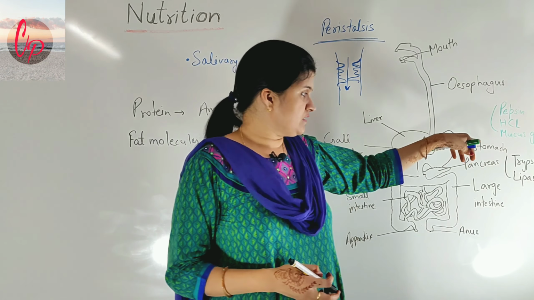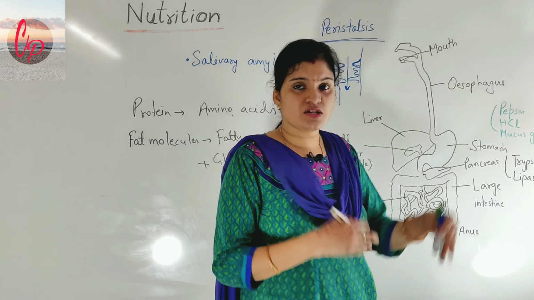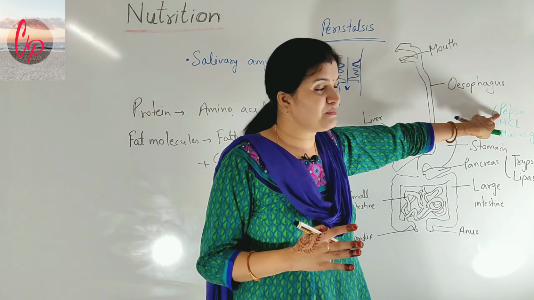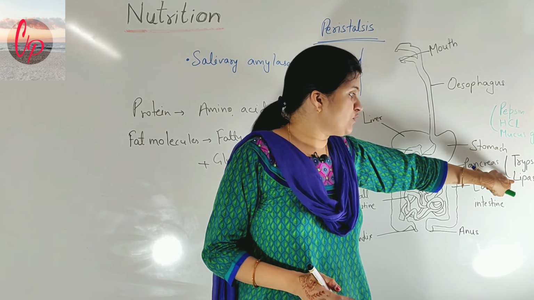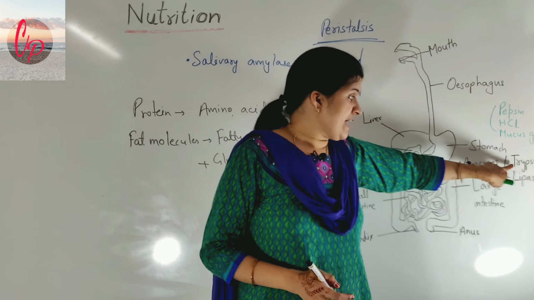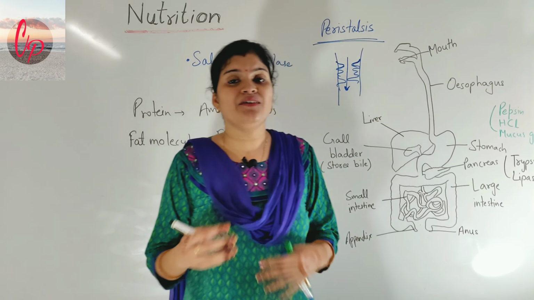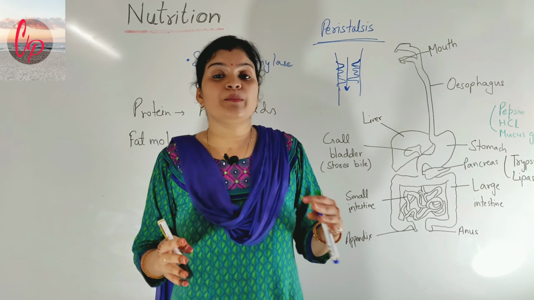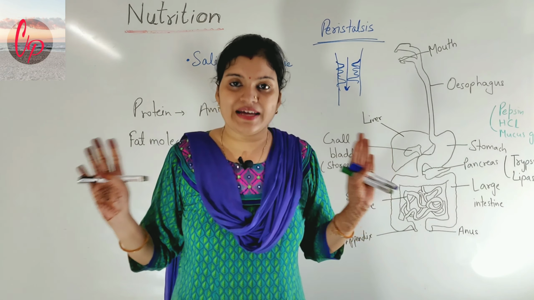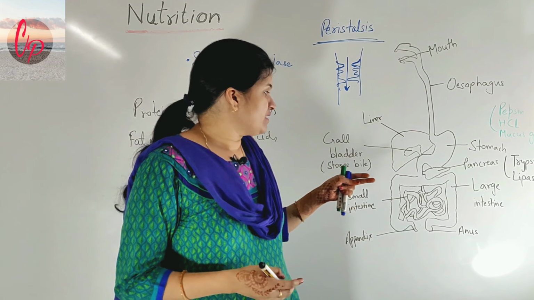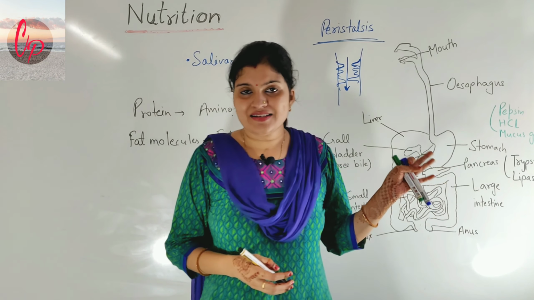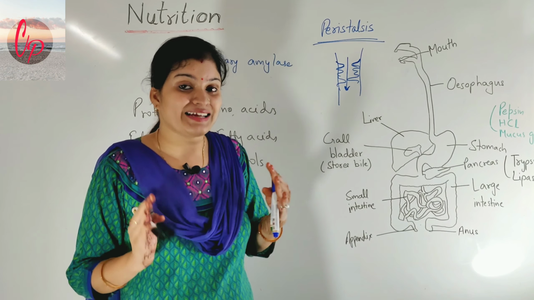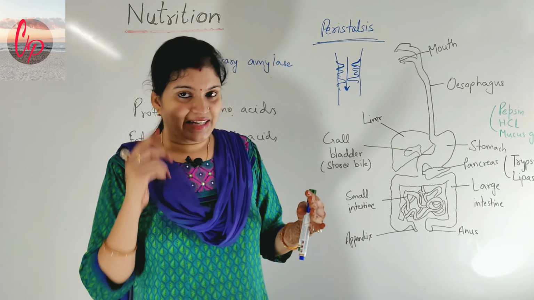So as I have told you, the HCl was making the medium of the stomach acidic for the proper functioning of the enzyme pepsin, but here we have to take care of two different enzymes, trypsin and lipase. So they want the medium to be alkaline. They want the medium to be basic in nature. They don't want the acidic medium. So that's why the bile juice and bile salt that is secreted by the liver will perform their work here. They will make the medium alkaline, that means basic in nature.